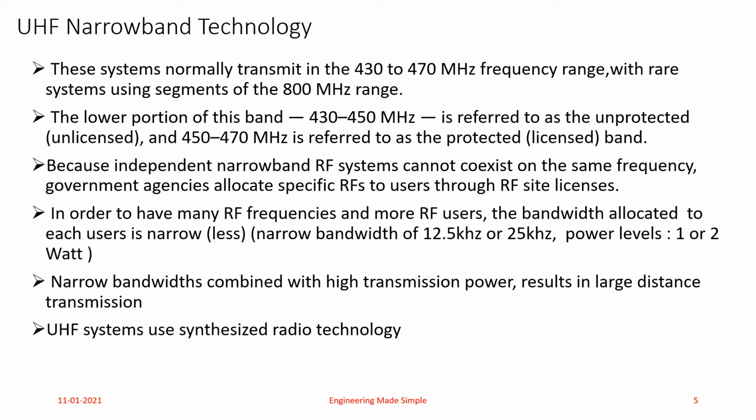Because this technology uses frequencies from the ultra high frequency band of the electromagnetic spectrum, but a very small chunk or very small bandwidth is allocated to each radio frequency user, of the order of 12.5 kilohertz to 25 kilohertz. That's the reason it is known as UHF narrowband technology.